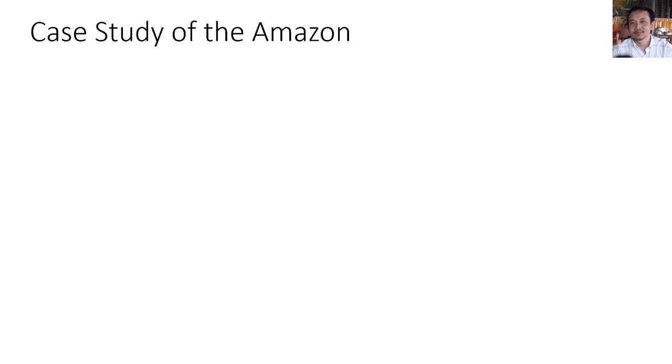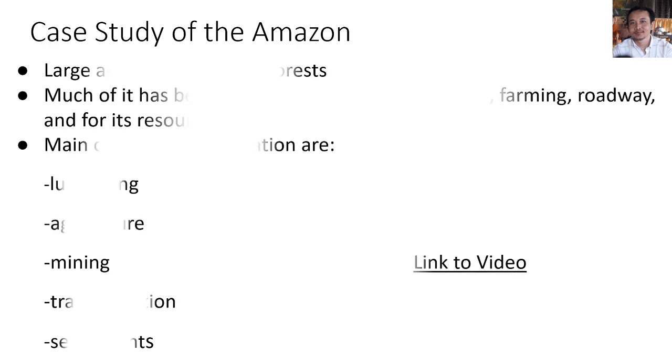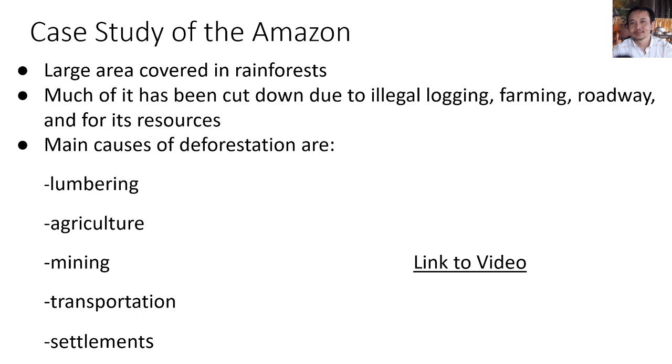And now the case study of the Amazon. A large area is covered by rainforest. Much of it has been cut down due to illegal logging, farming, roadways, and for its resources. It's sad to say the tropical rainforests are shrinking fast due to excessive deforestation.